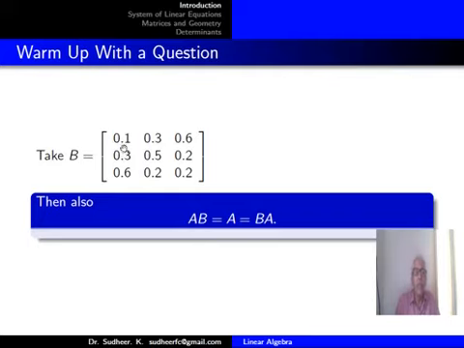B equal to 0.1, 0.3, 0.6, 0.3, 0.5, 0.2, 0.6, 0.2, 0.2. This is a symmetric matrix. You can check: first row and first column are the same, second row and second column are the same, third row and third column are the same. And the row entries all and column entries all have sum equal to 1. So that will satisfy the equation AB equal to A equal to BA.